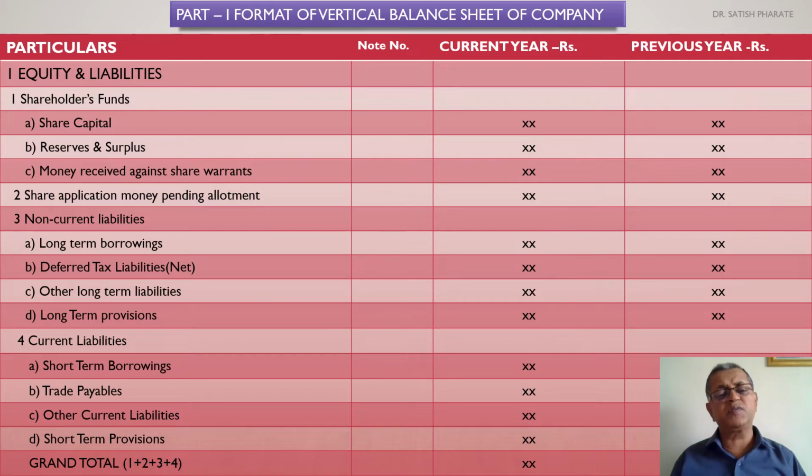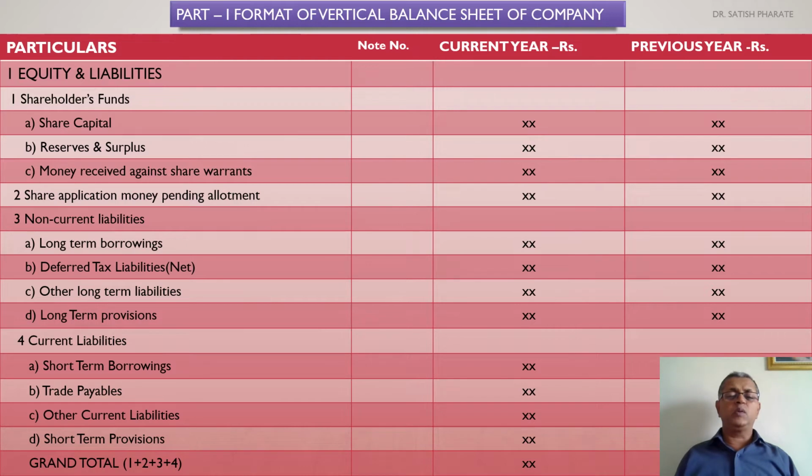There may be certain reserves which are generally created as a surplus, that is revenue reserves. And that part of the notional profit which is not in the form of appropriation but kept as retained earnings is called a surplus.